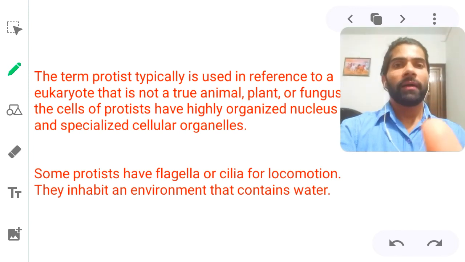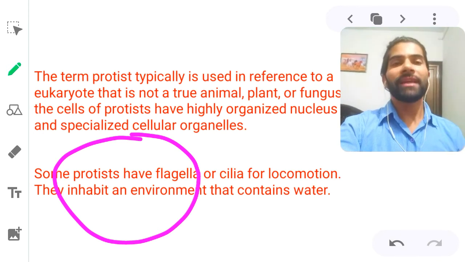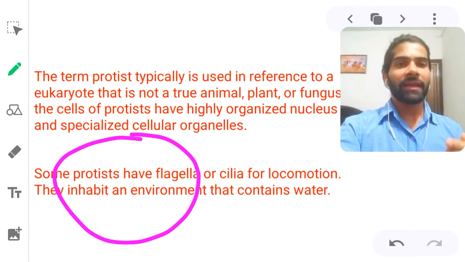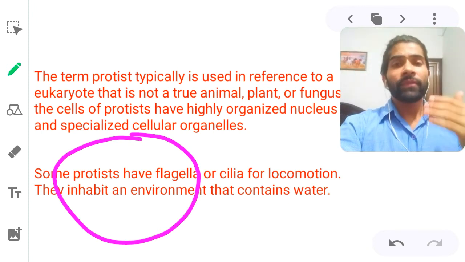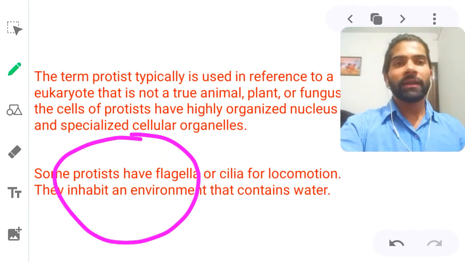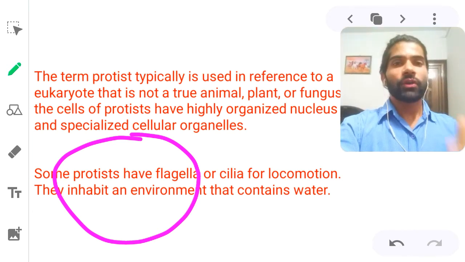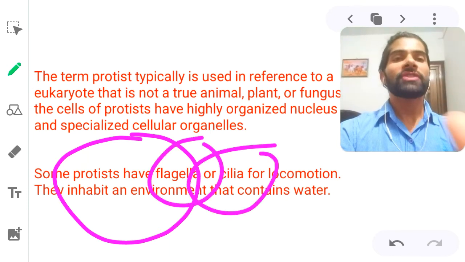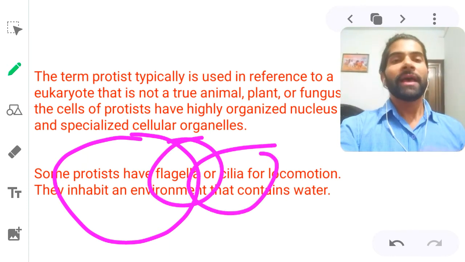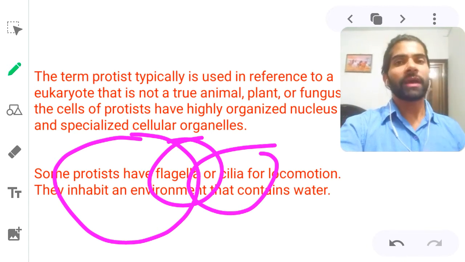Okay, बात आती है next point, that is some protists have flagella or cilia for locomotion. They inhabit an environment that contains water. Yeah, you can find these organisms which belong to the Protista kingdom. So you can find them in water, the area where water is present. And they have a cilia or flagella that helps in movement, that helps in locomotion, चलने फिरने में जो मदद करती हैं, सरफेस से किसी अटैच होना, किसी के पास जाना.